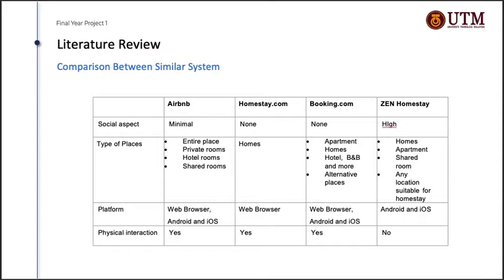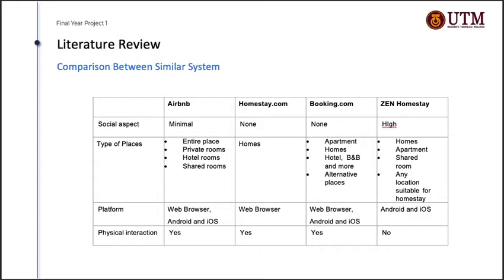Now is the type of places that can be rented by the systems. For Airbnb, they can rent out entire place, private rooms, hotel rooms, and shared rooms. For Homestay.com, it is primarily only for homes. For Booking.com, they can rent out apartment, homes, hotel, B&B, and more alternative places. And for the proposed system, we shall allow homes, apartment, shared room, and any location suitable for homestay to be